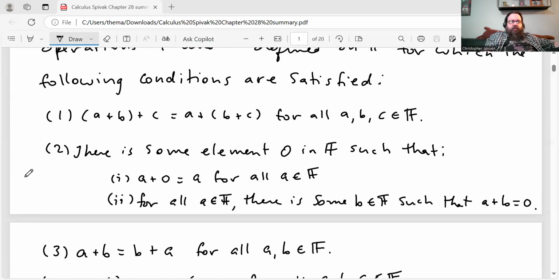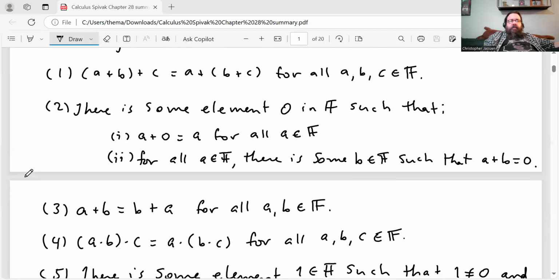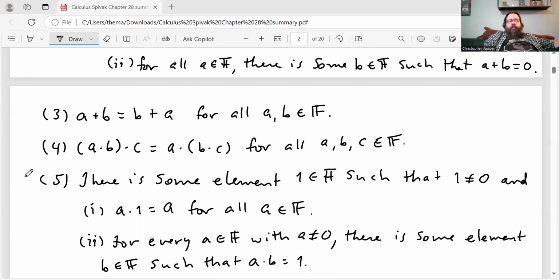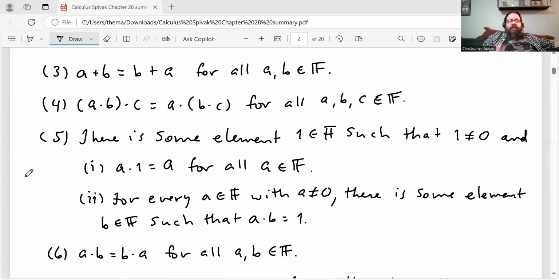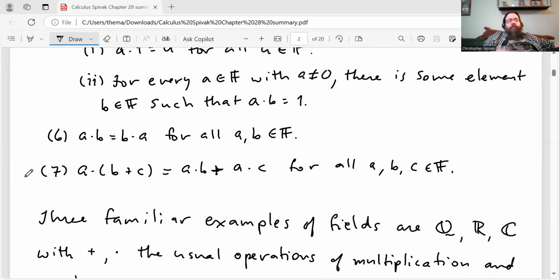And there's a bunch of conditions here. Addition has to be associative. There has to be an additive identity, and there has to be additive inverses. Addition has to be commutative. Multiplication has to be associative. There has to be a multiplicative identity and multiplicative inverses for non-zero elements of the field. Multiplication has to commute. And finally, multiplication has to distribute over addition.